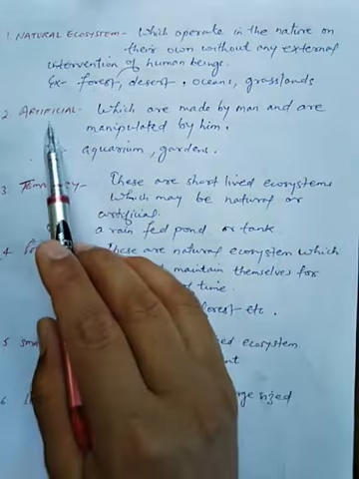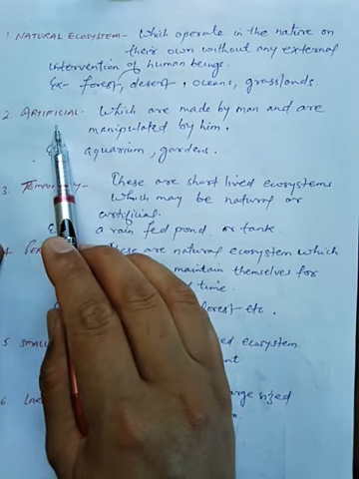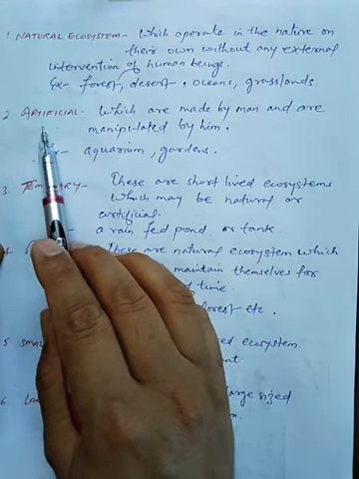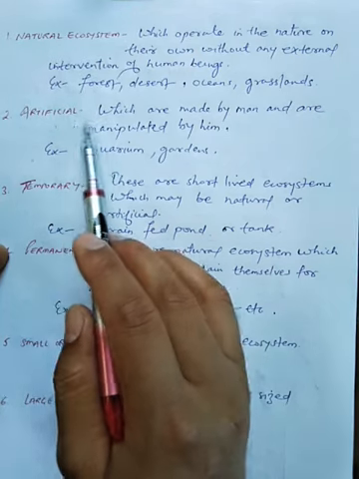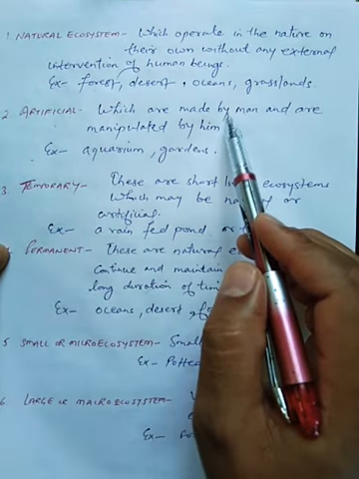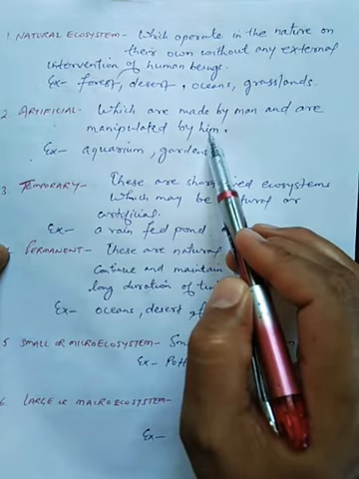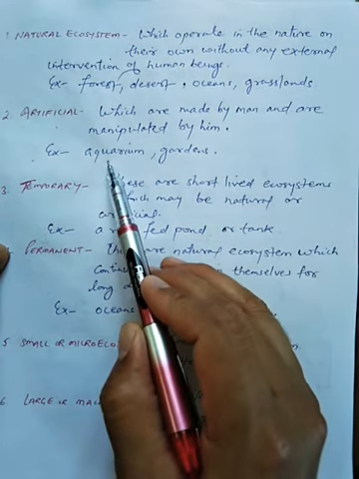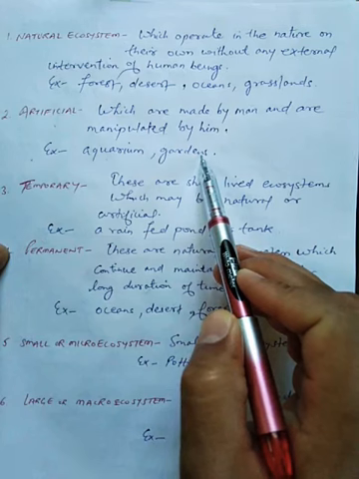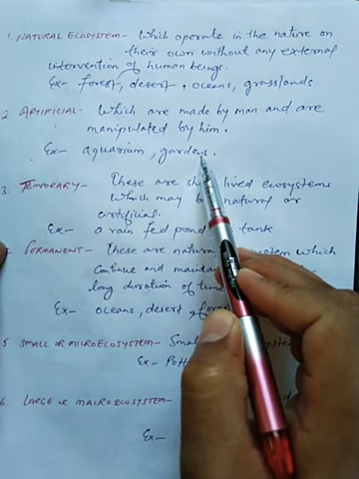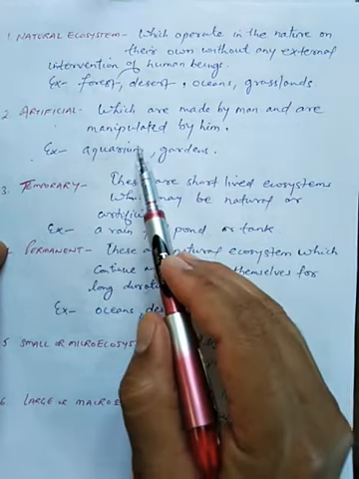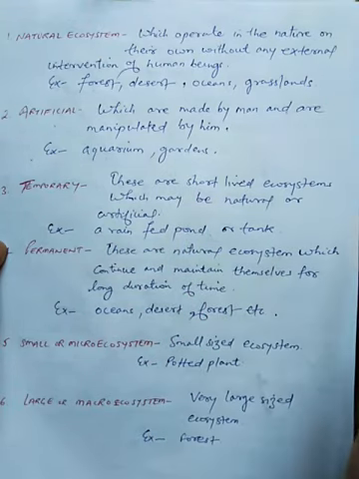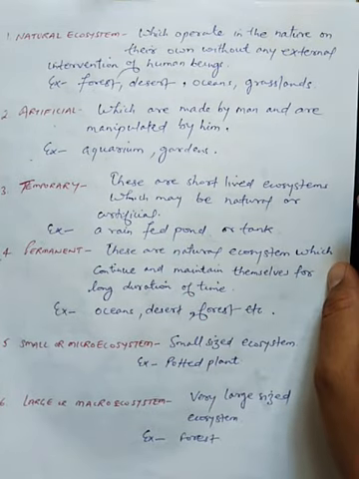Second one is artificial, or we can say man-made. So simply these are the ecosystems which are made by man and are manipulated by human beings. Example you can see aquarium and gardens. These are the examples of artificial ecosystem. These are made by the man or the human beings.